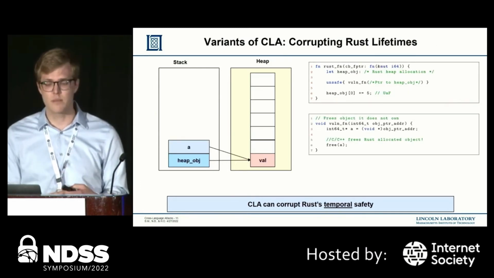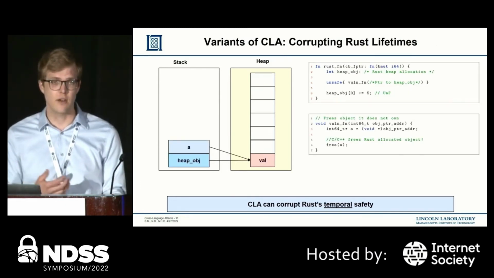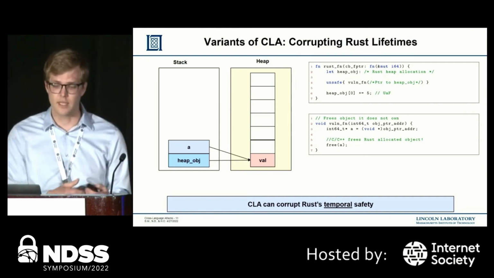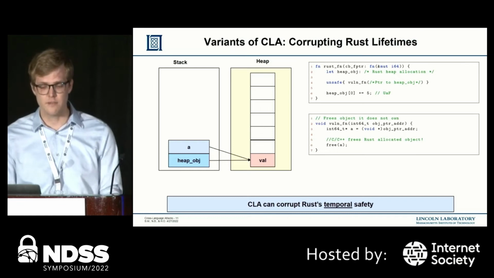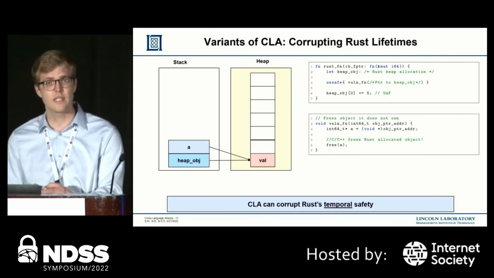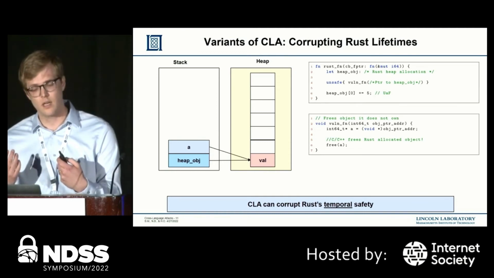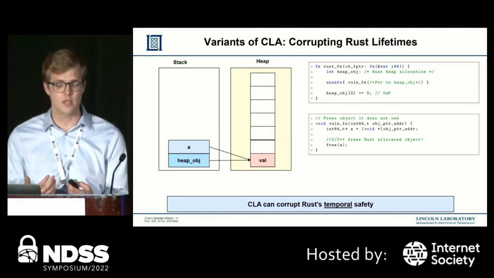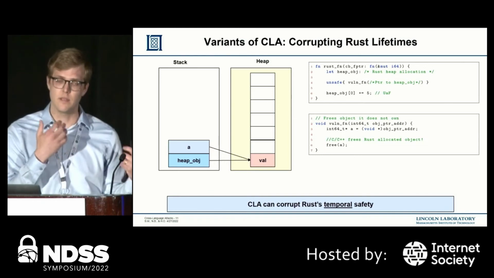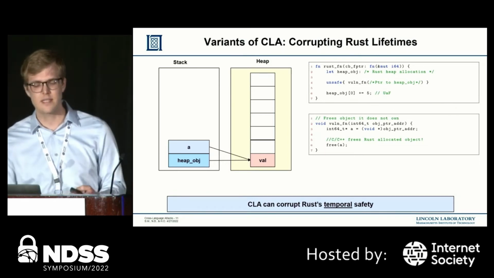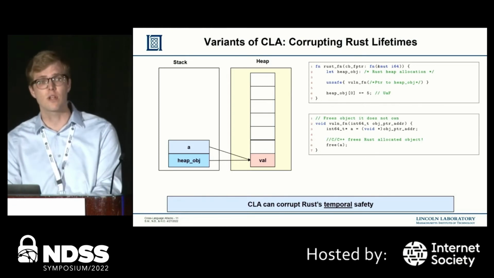Similarly, we can corrupt the temporal safety guarantees in Rust. In particular, we show an example with some more code, where a C function mistakenly frees a pointer that's actually also associated with Rust data, and this is going to cause incorrect lifetime calculations in Rust. So at the free, this will lead to a use after free on line 6, as well as a double free after the Rust function completes.